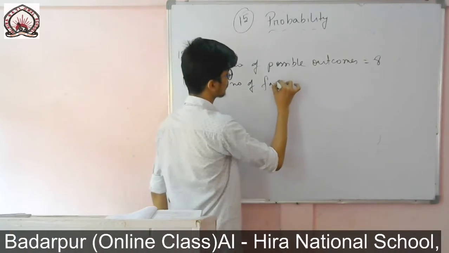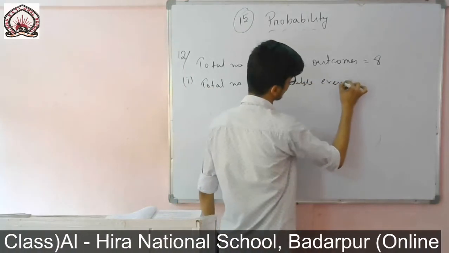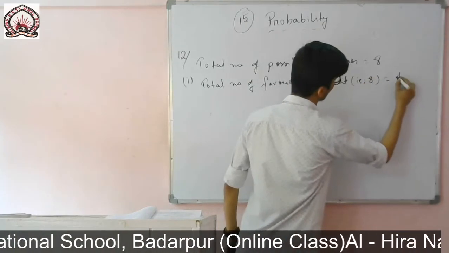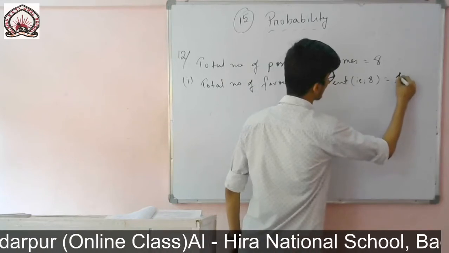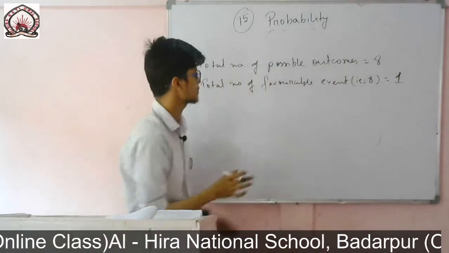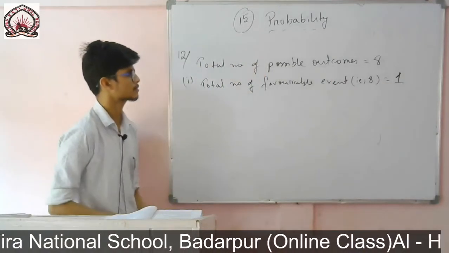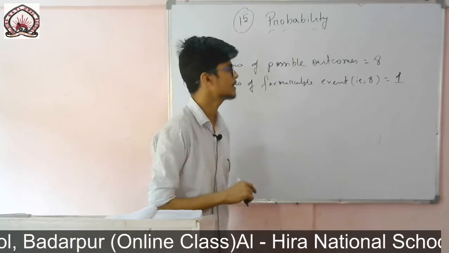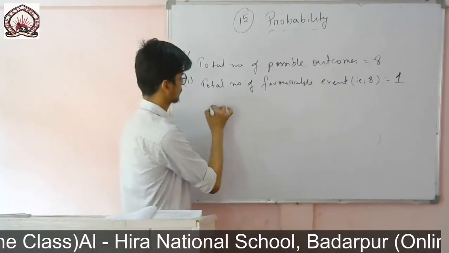Total number of favorable events, that is 8, equals 1. If I turn the spinner, there is only one 8, that means the chance of getting an 8 is also one time. So total number of favorable events is 1.